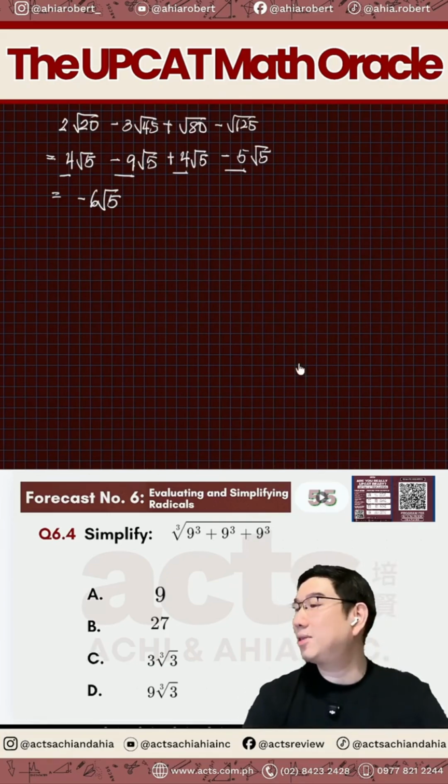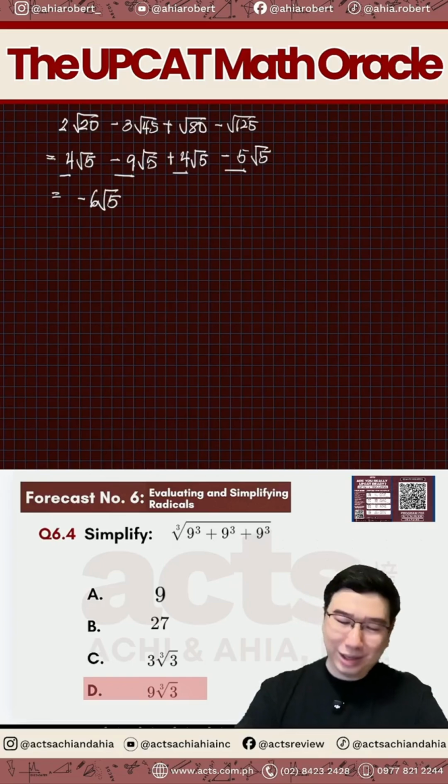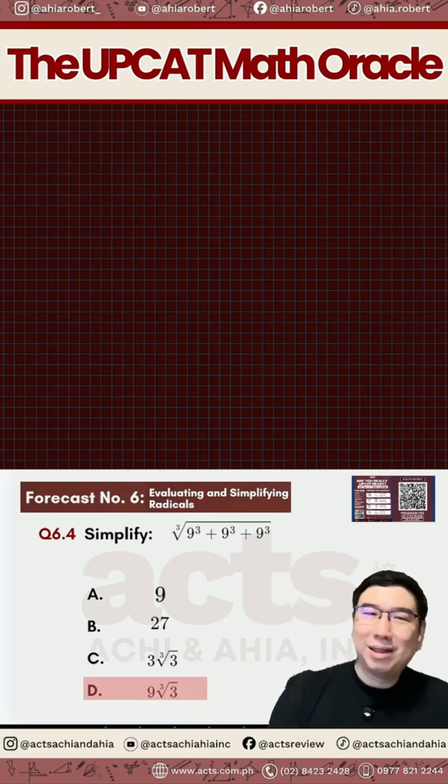Let's see if that's the correct answer. We have 2 different answers now. Okay, let's check. What's the answer here? Ta-da! The answer is letter D. How come it's letter D?